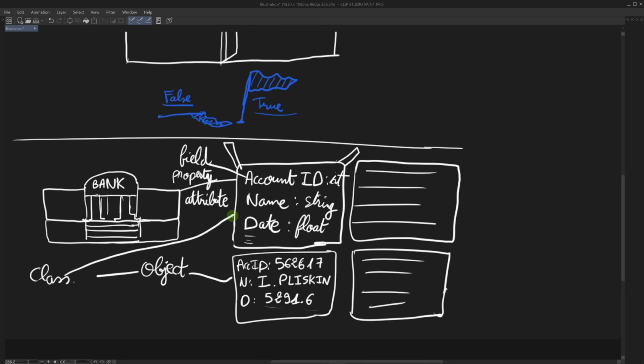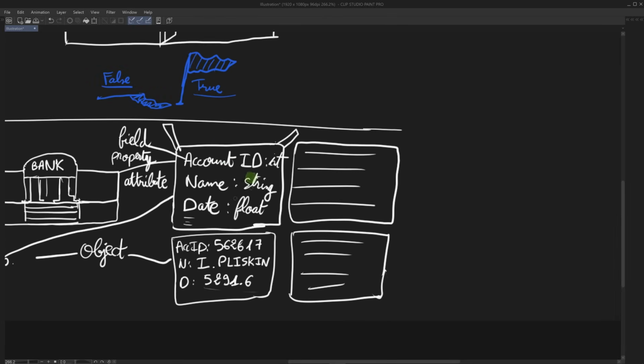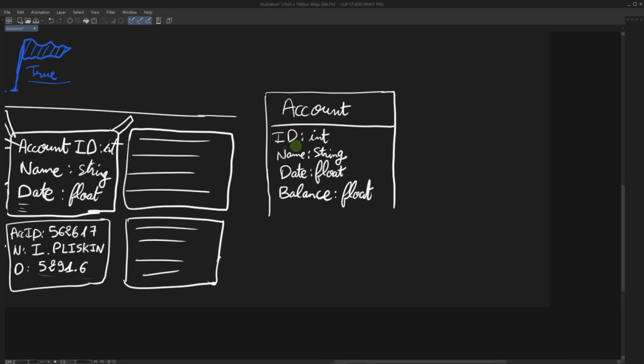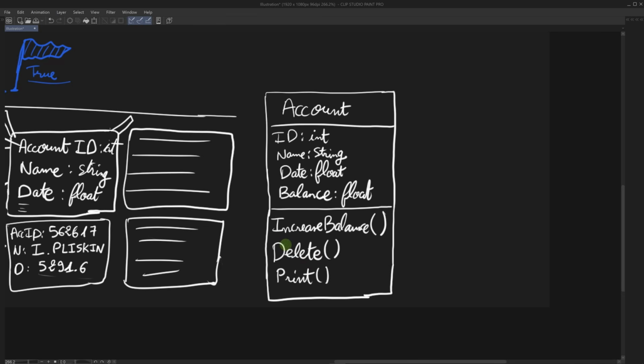Now, what's great about a class, and by extension its instances, is that it not only contains data, but it can also contain some functionality. We can have actions stored within the class. For example, let's take this account class here. Let's say our account has an ID, a name, a date, and a balance. Now we can add some functions to do things in the account. We can have a function to increase the balance of the account, a function to delete the account, or a function to print the account, for example, on a piece of paper.